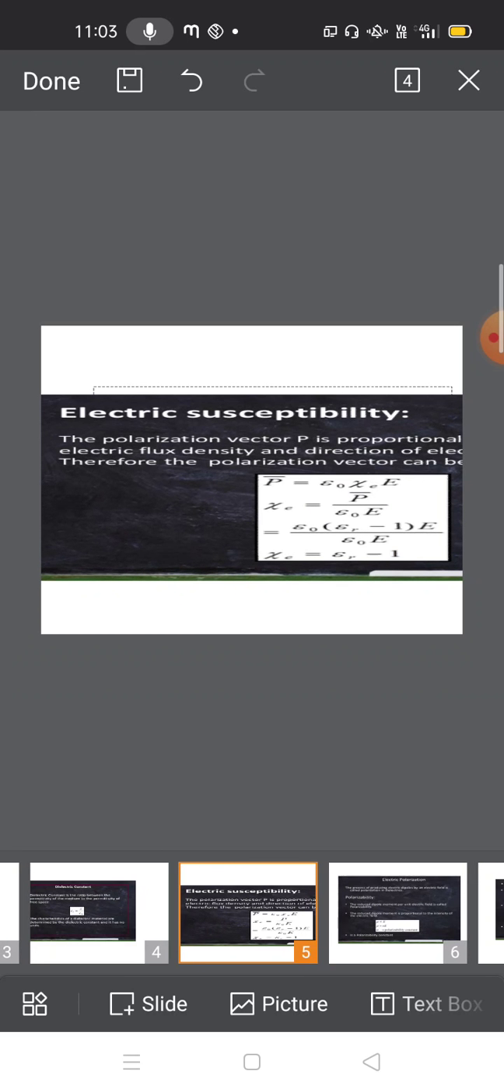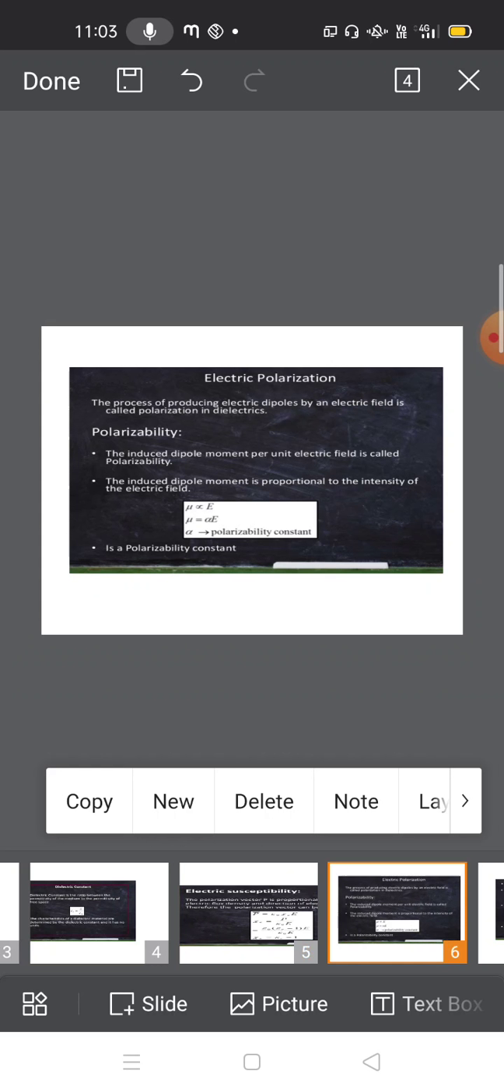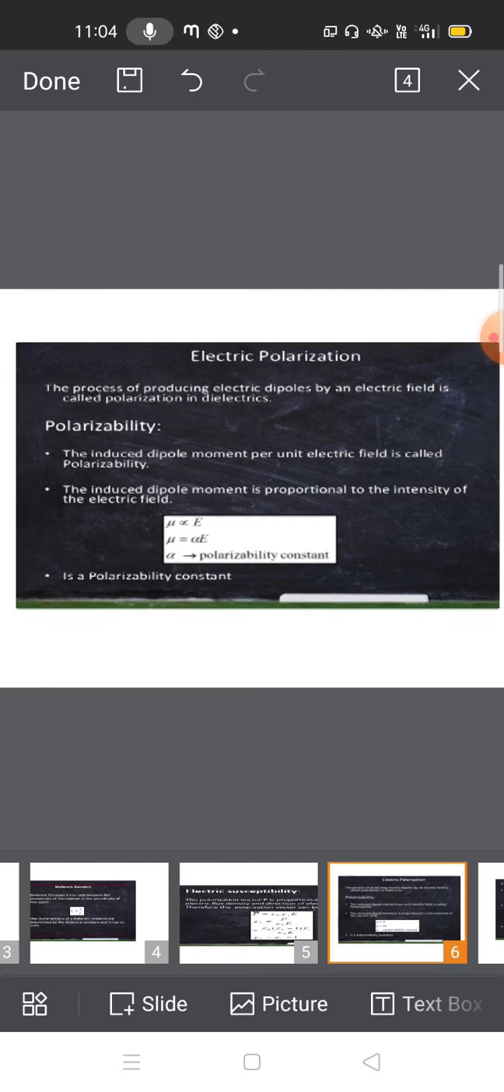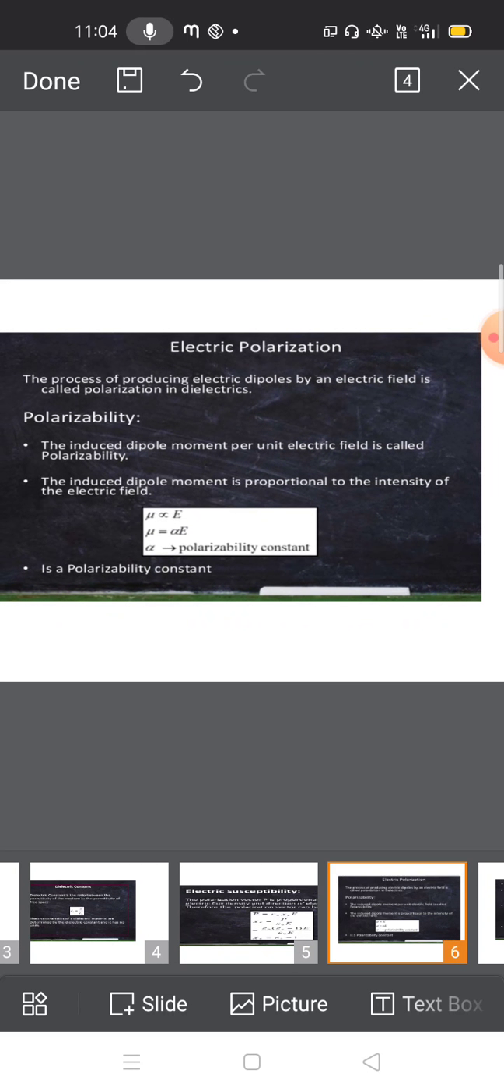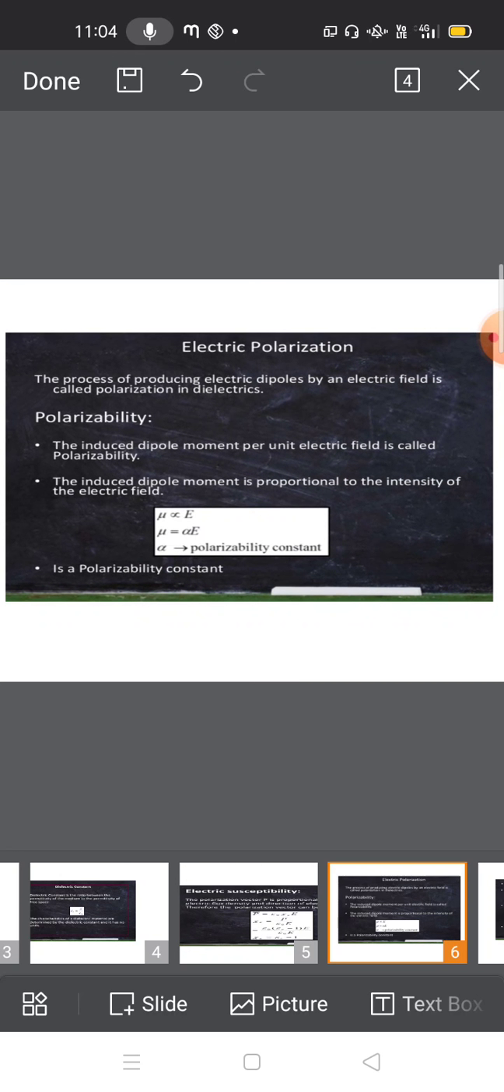Then we move to another topic, that is electric polarization. You should observe what is meant by electric polarization. Earlier we discussed how the electrical polarization phenomenon takes place in dielectric materials. It is nothing but the process of producing dielectric dipoles by an externally applied electric field to the atom. That process is called polarization.